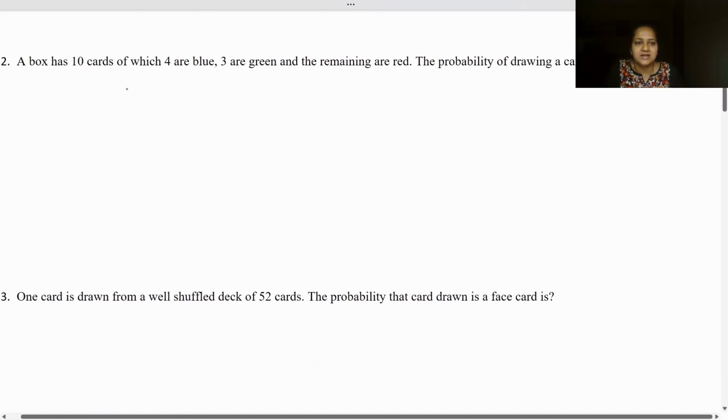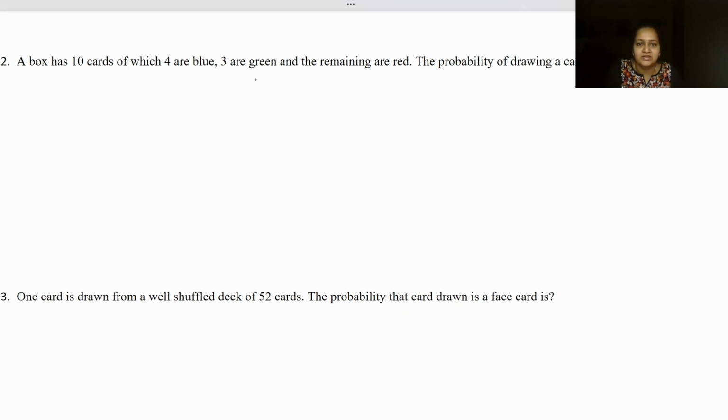Moving on to the next question. A box contains 10 cards, so total number of cards is 10, of which 4 are blue, 3 are green, and the remaining are red. So there are 3 colored cards: blue, green, and red.